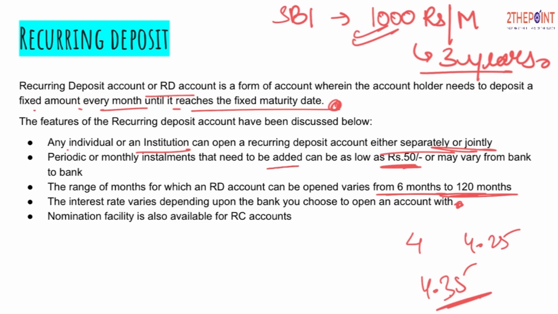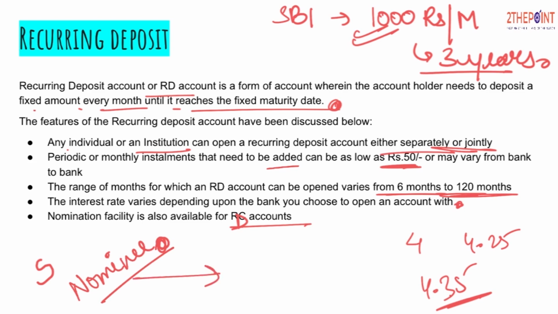Nomination facility is also available for RD. So this is the RD account. So what is this nomination facility? Let's suppose, in case something happens to you, while opening an account you can provide the name of the nominee to whom that whole money will go. So that is the nomination facility. That is, you are adding a nominee to the account, so that after you the amount will go to your nominee, which could be any person as per your wish.